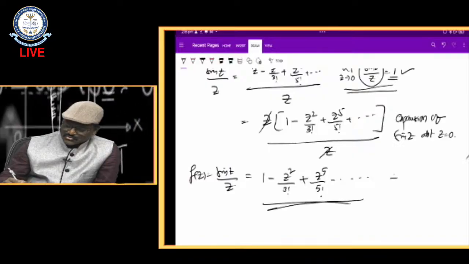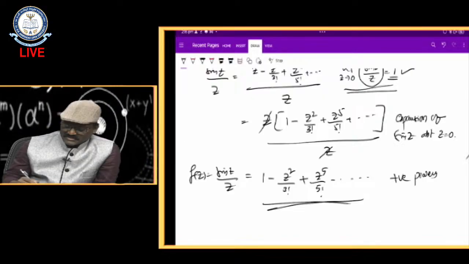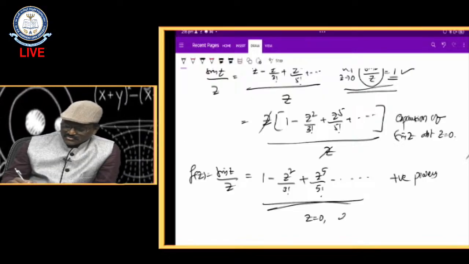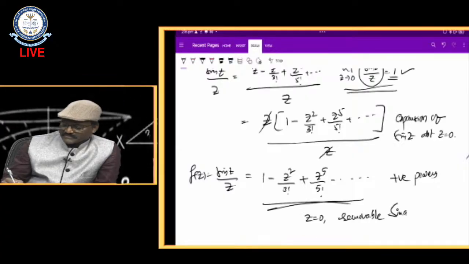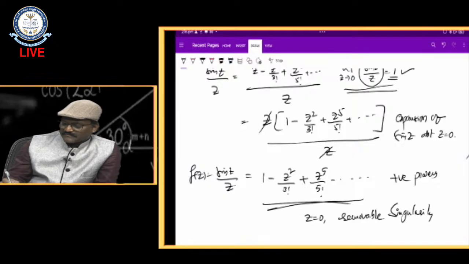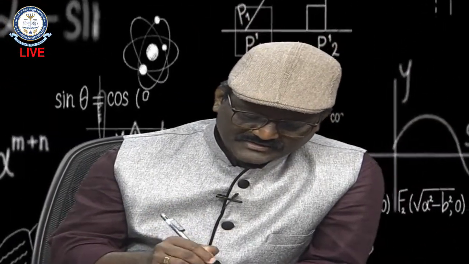Since this contains only positive powers and no negative power is there, clearly z equal to 0 is what type of singularity? Removable singularity. It is a removable singularity. This is one example. Let me try one more example.